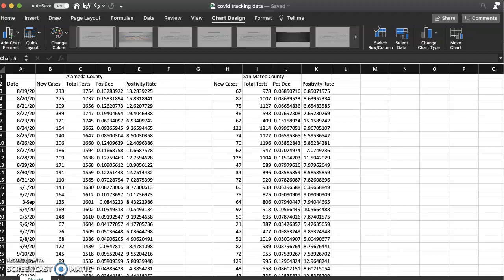I decided to go with two counties in the Bay Area, which is in California, where I'm from. I did California also because it was one of the hotspots for COVID and was one of the first states to actually go on lockdown because of it.